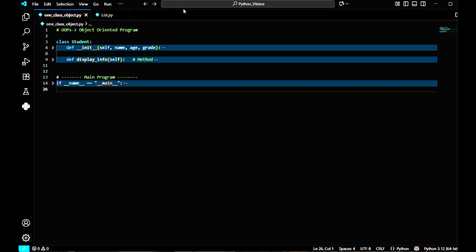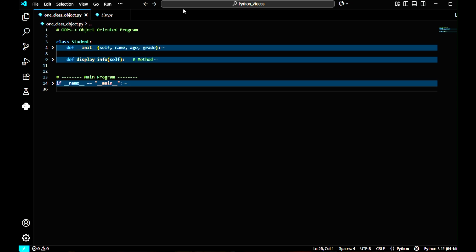As I have said, OOPS has four pillars, and we will discuss the four pillars one by one thoroughly. First, abstraction means hiding the complexity. That means we are doing many things, but behind the scenes, I want to show just a few things which are very important to show the audience or the customer.